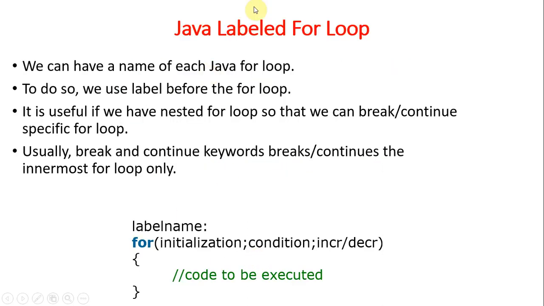The last looping subpart in the for is labeled. Labeled means you have to specify the name of the loop, just like this: label name and for. So for this simple for loop, we are giving a name. Just as we give names to classrooms, like final year CSE, second year CSE, as names of the department of CSE, you are labeling them like that. It is a simple for only, but labeling is happening.